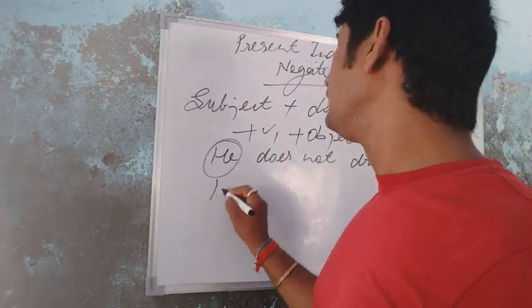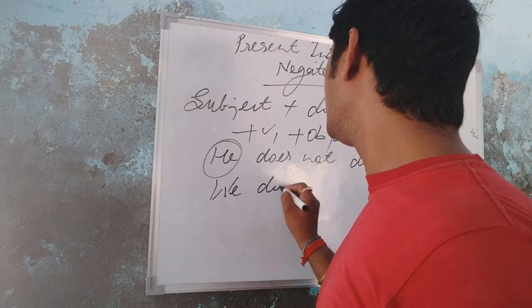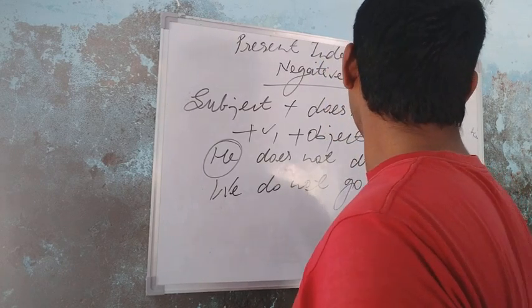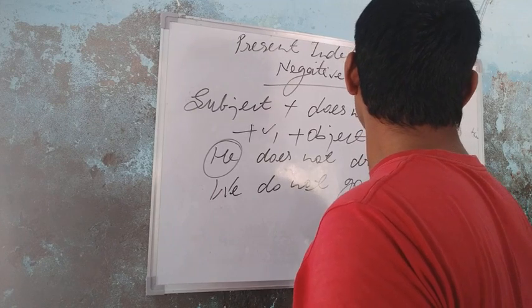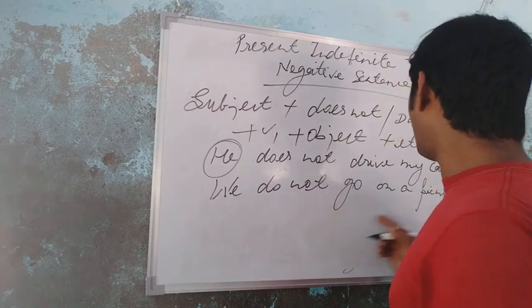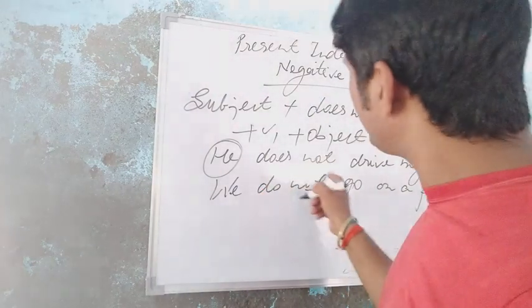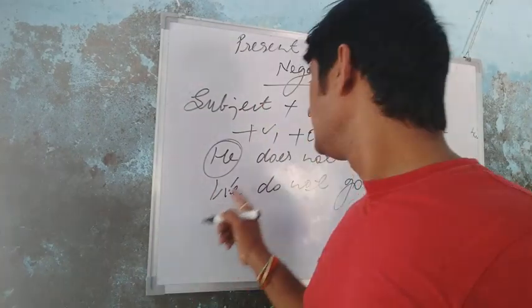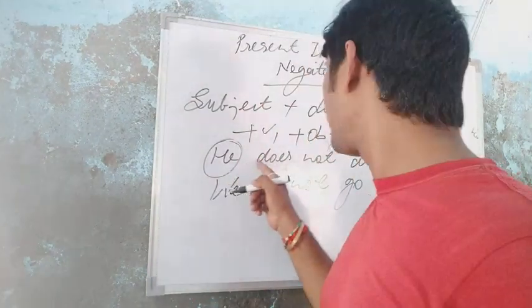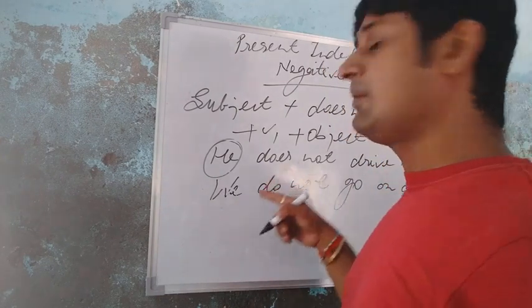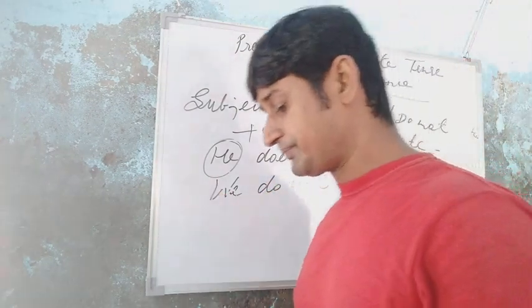Suppose that we do not go on a picnic. Why do I use do not here? Because we is the plural number. And he is the singular number, that's why I use does not. So remember this, and we use the first form of the verb.